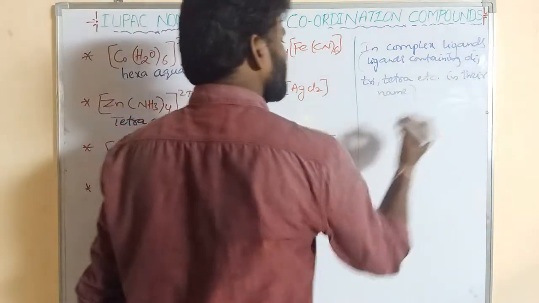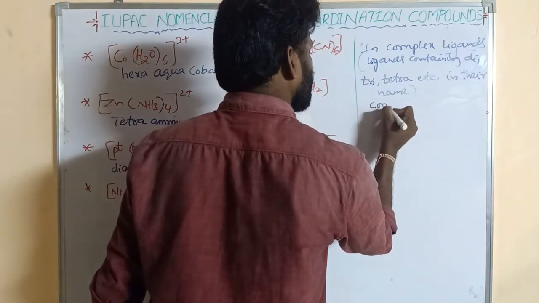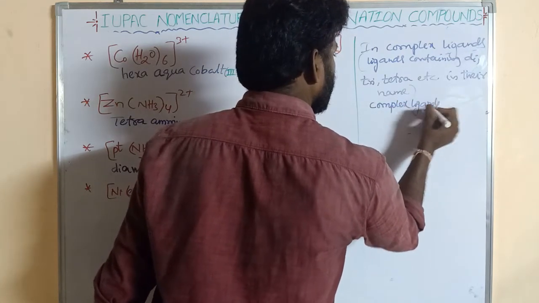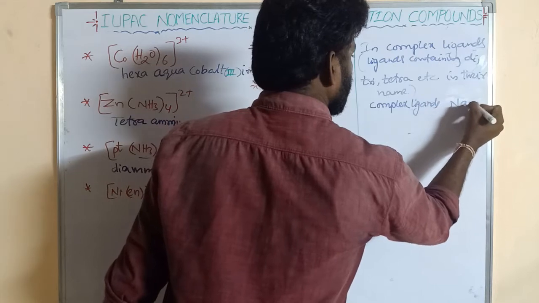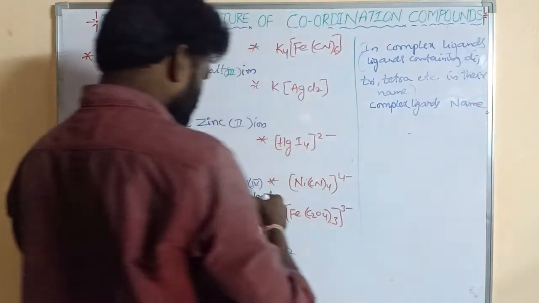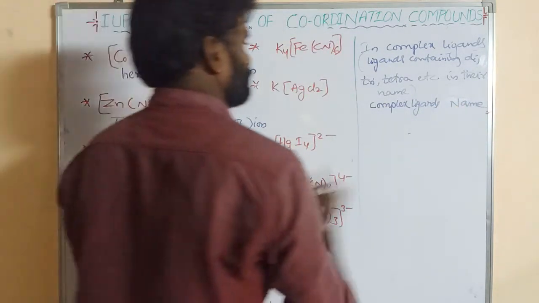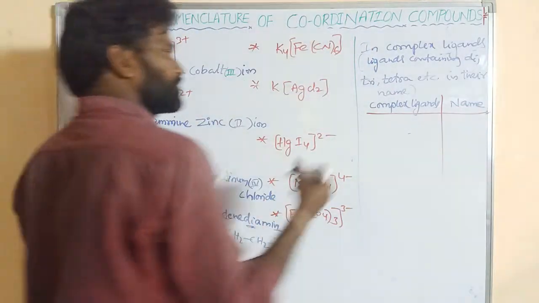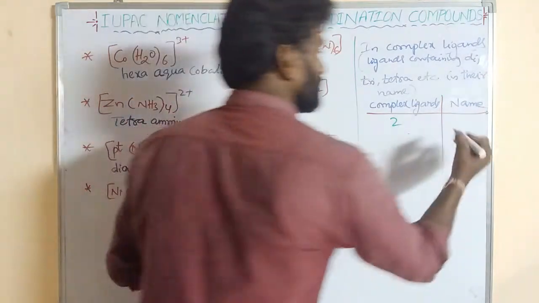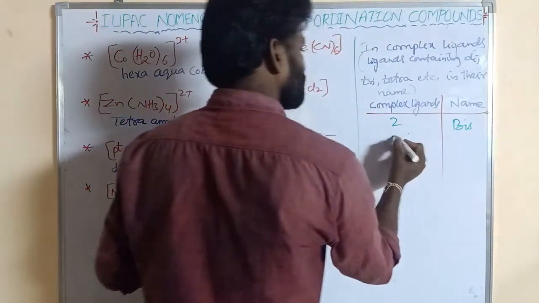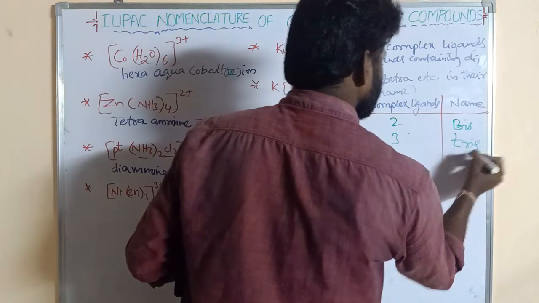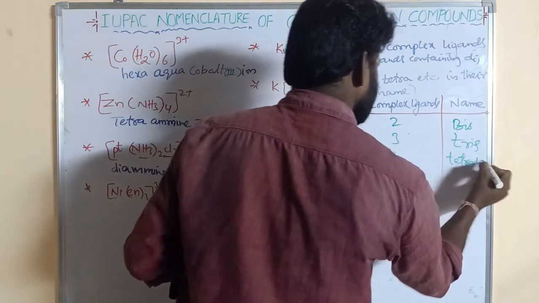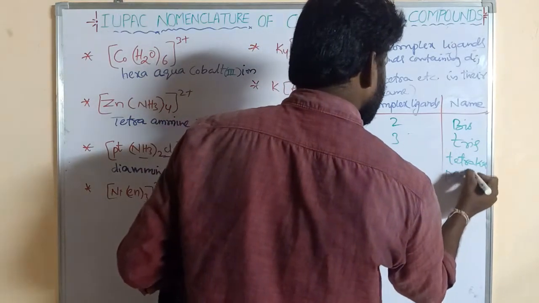If the complex ligands are repeated, that means if two ligands are there, that is bis. 3 ligands, that is tris. 4 ligands, tetrakis. 5 ligands, pentakis.